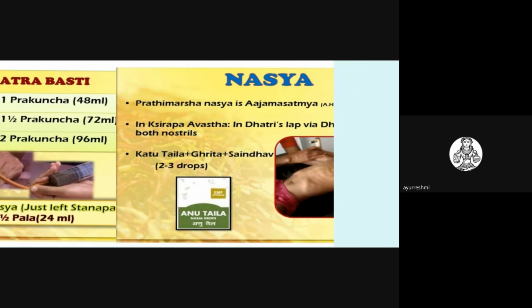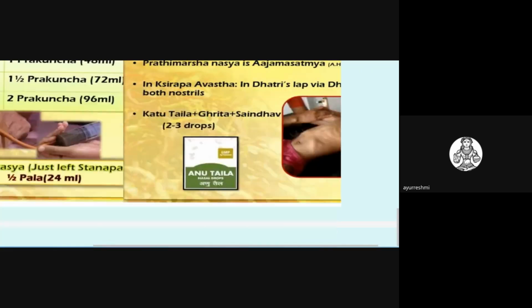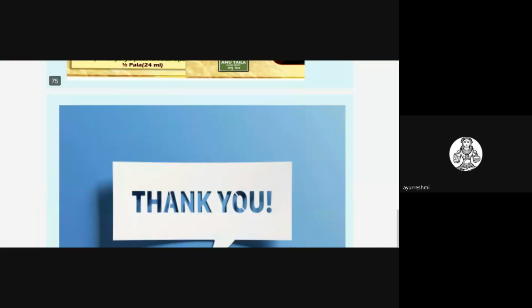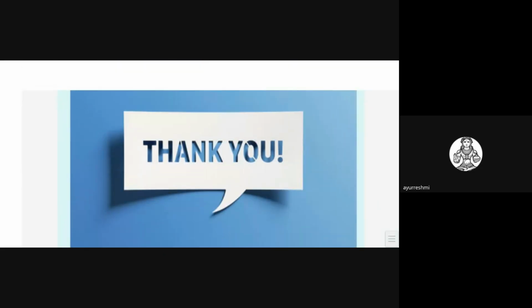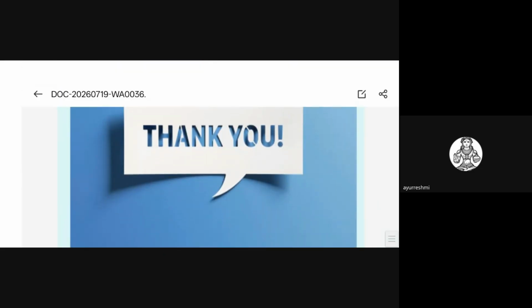So on the Dhatri itself, we can give this Pratimarshanasya, and Katutaila is indicated in case of these Krimi Rogas. Katutaila is indicated for the children, and Anutaila is explained in case of any of the diseases related to the nose and respiratory tract infection. To prevent the allergic conditions and all, we can go for the Anutaila. So this is about the total overall syllabus point.